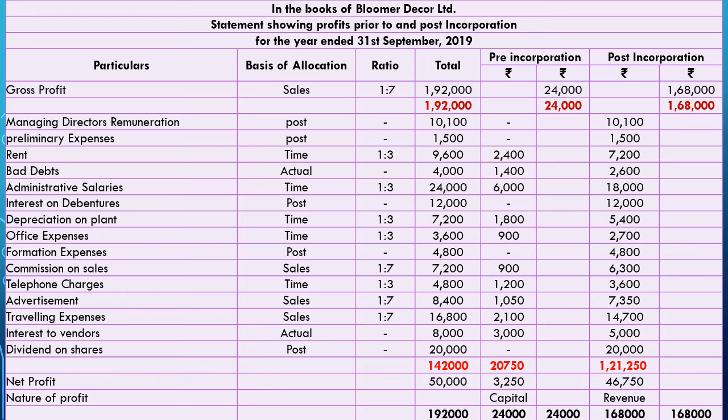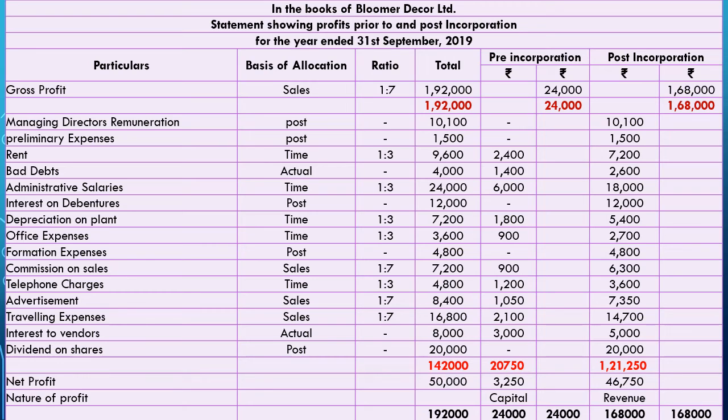So total gross profit is 1,92,000. As it is a receipt, it is recorded on the receipt side as 24,000 for pre-incorporation and 1,68,000 for the post-incorporation period. So the total of the receipt side is 1,92,000, 24,000 and 1,68,000. As we don't have any other receipts, gross profit is our actual receipts.